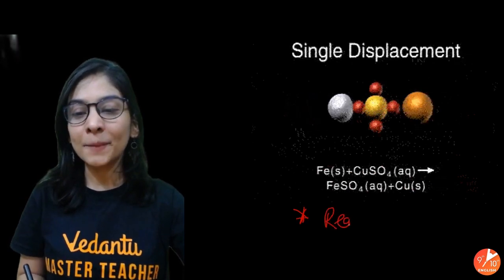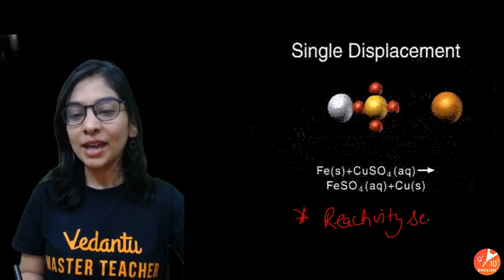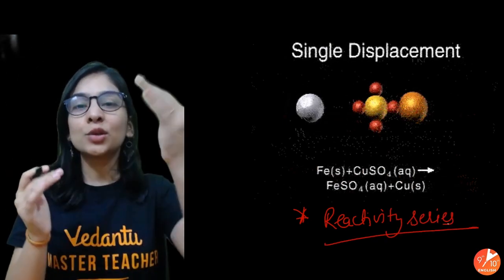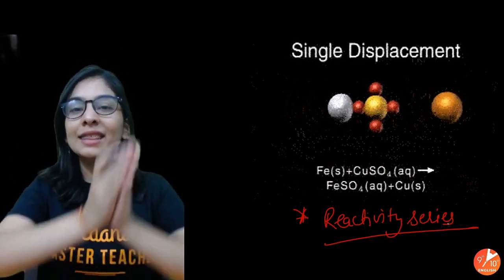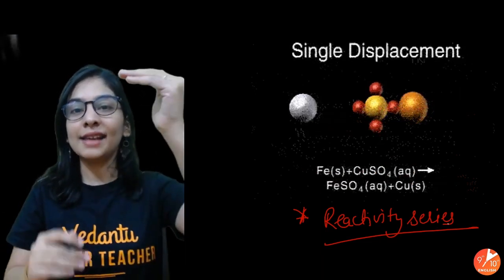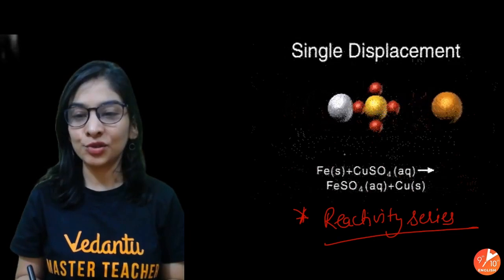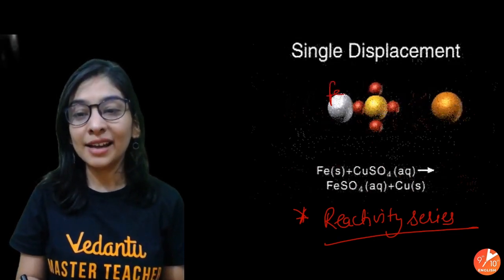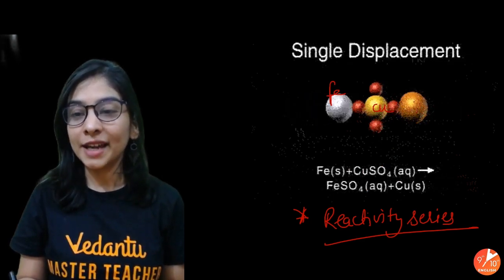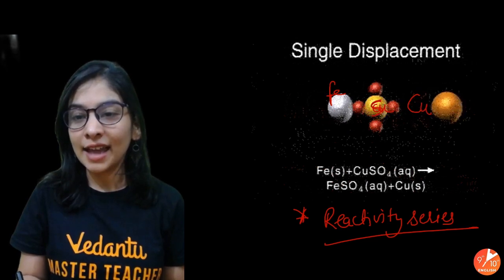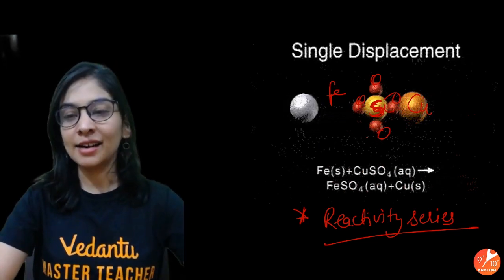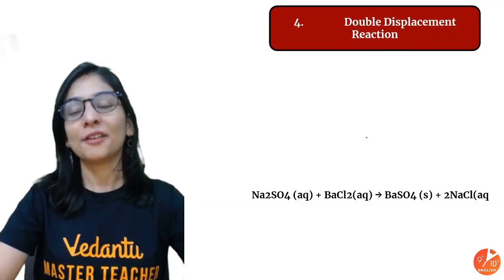I hope you will remember the reactivity series, because somehow this will help you to remember all the elements in an order, which one is more reactive and which one is less reactive. In the reactivity series, reactivity decreases down the group. That means a highly reactive metal can displace a less reactive one from its salt solution. One more example in front of you: iron, grayish white, with copper sulfate, SO4. Iron is displacing copper and we are getting iron sulfate and copper.